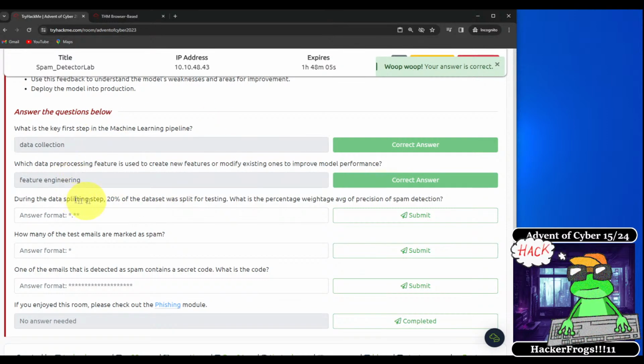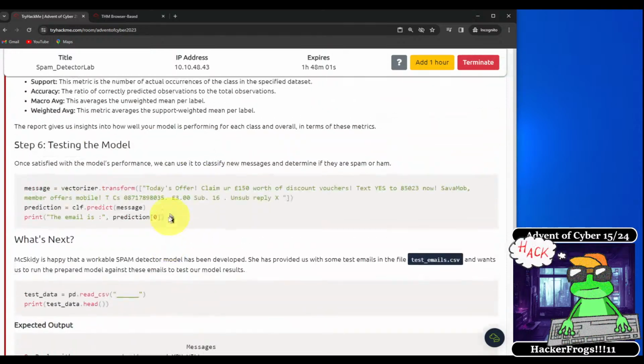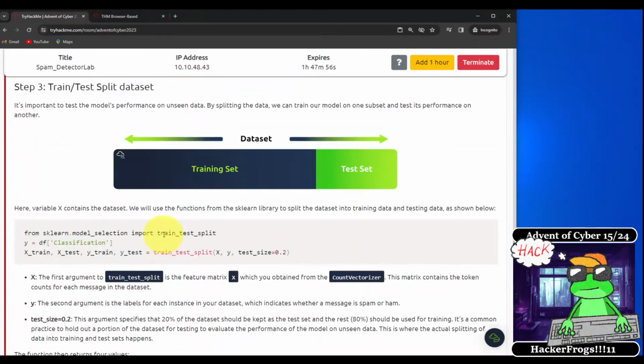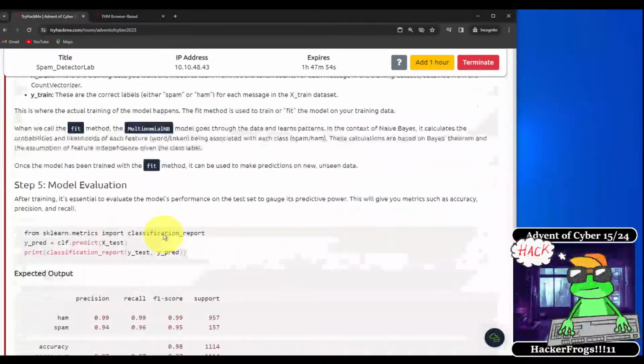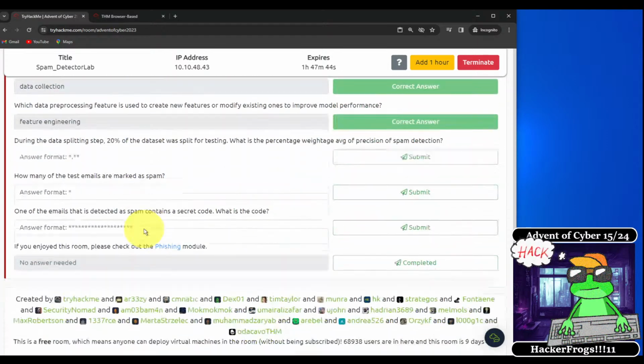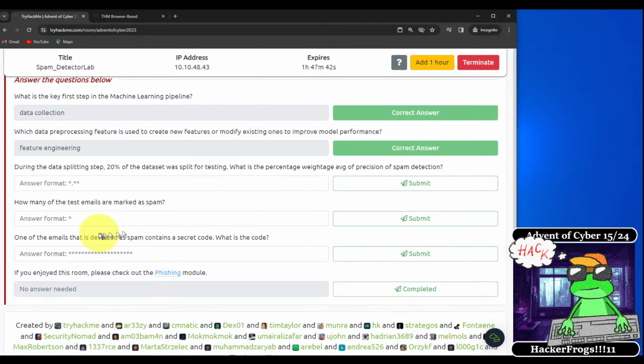In actuality, some of these answers are actually obtained in the information portion of today's task. Unfortunately, we don't really have time to go through all of this, and it would be a bit tedious listening to me just read all of this out. So we're going to just skip all that and go down to completing the questions over here. So during the data splitting step, 20% of the data set was split for testing.